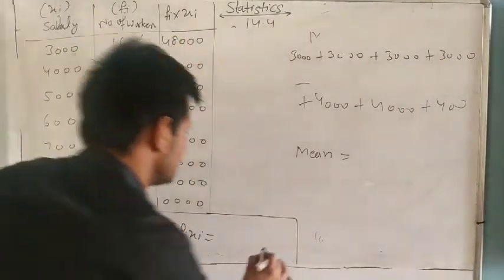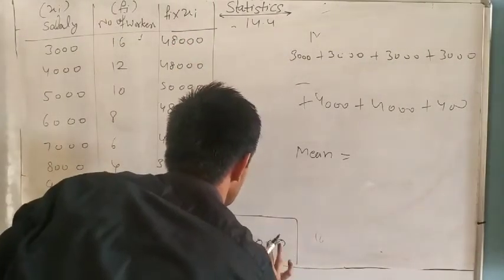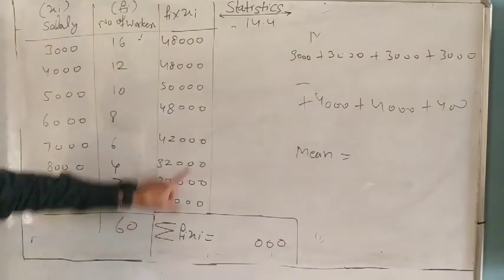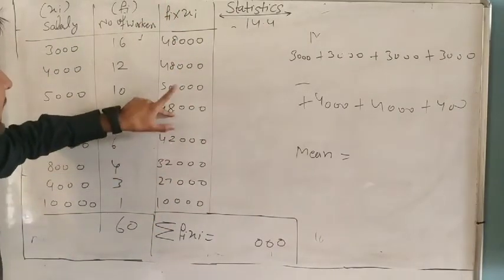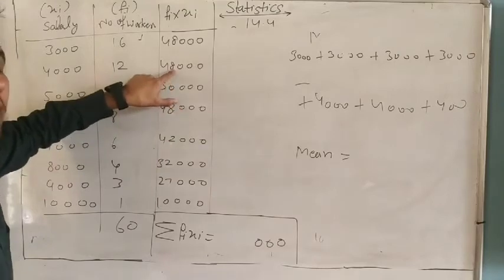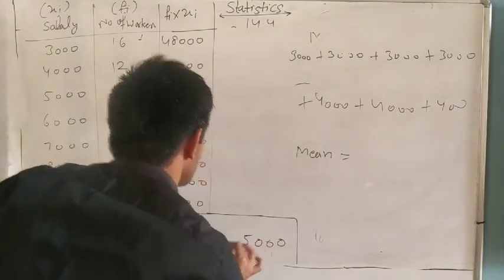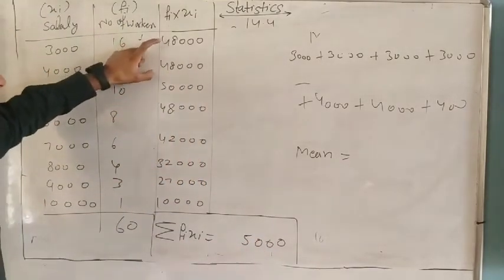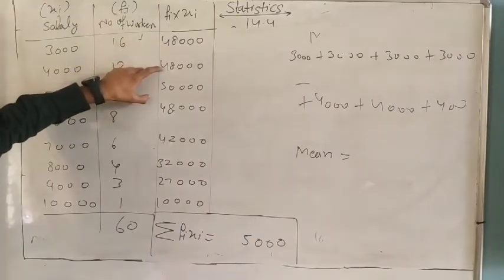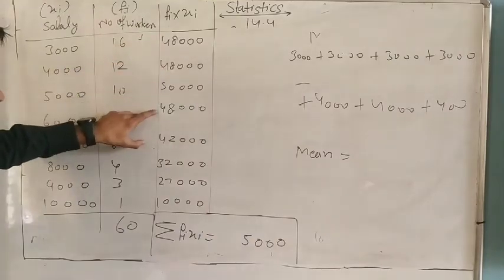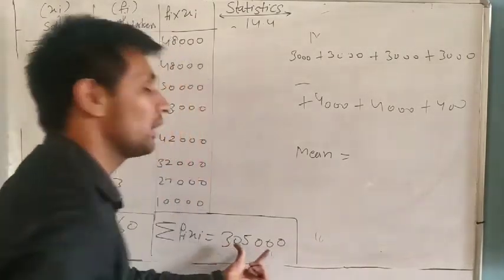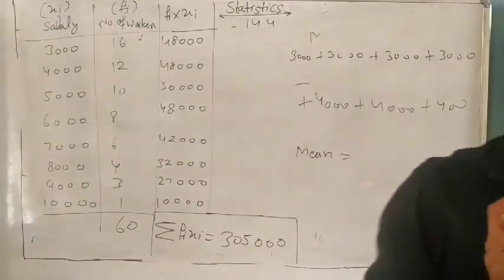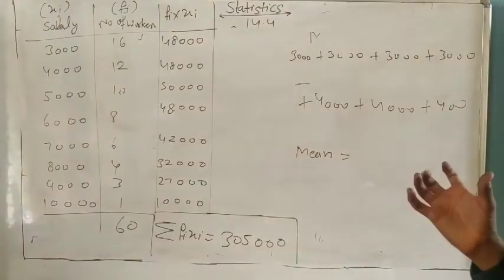0, 0, 0, 0, 0, 0, 0, 0, 3, 0. Now sum 0. So 7 plus 2, 9. 9 plus 2, 11. 19. 19 plus 8, 27 and 35. 4 plus 3, 7. 7 plus 4, 11. 16. 20. 27. So what is the total sum of all the salaries of the 60 workers?